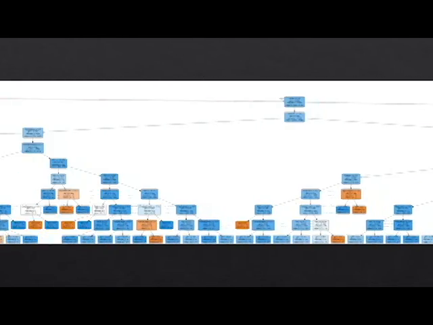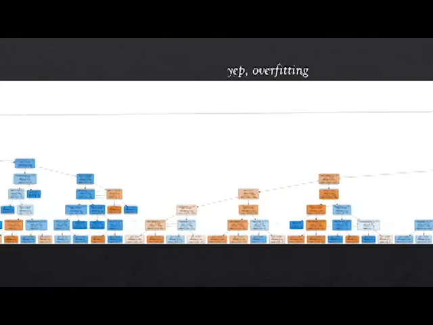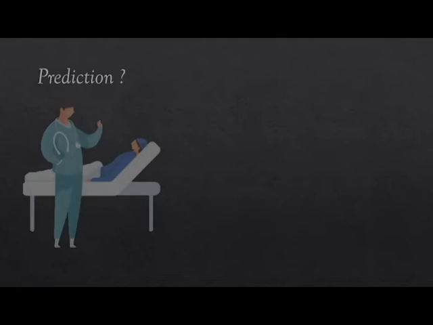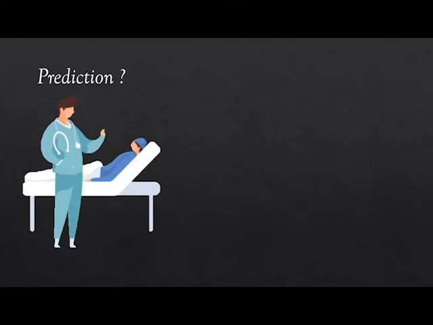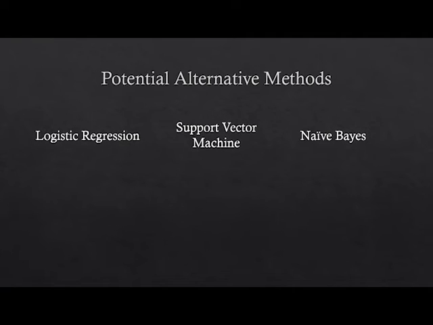Although decision trees are easy to implement and interpret, they tend to overfit the data. Given our data is related to health, there are so many factors which have an influence on heart disease. It would be extremely hard to predict a patient's condition whilst maintaining high accuracy, yet not being overly biased to the training data. It would not be unwise to search for better alternative methods with a much higher performance rating.